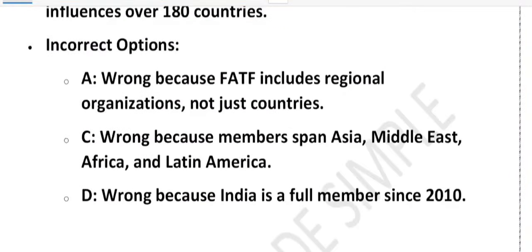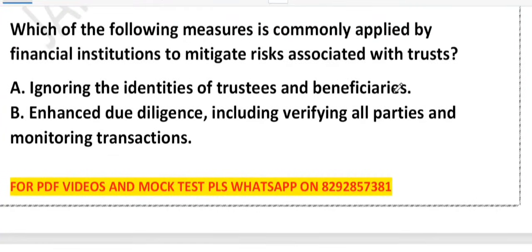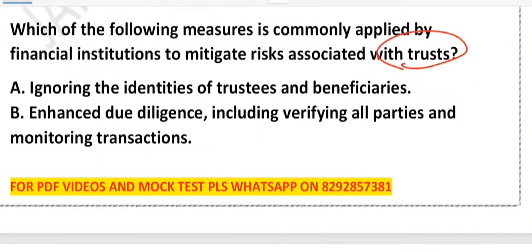Now friends, let's see the next question. Which of the following best describes the measure an institution should take to mitigate risk associated with trusts? Very good question it is. Basically the question is, why are trusts so risky, right? What are the risks involved in trusts and how to mitigate them? Option A: ignoring the identities of the trustee and beneficiary. Option B: enhanced due diligence, including verifying all parties and monitoring transactions. Option C: allowing trusts to operate without documentation. Option D: prohibiting trusts from holding assets in any jurisdiction. So which measure do you think is correct?